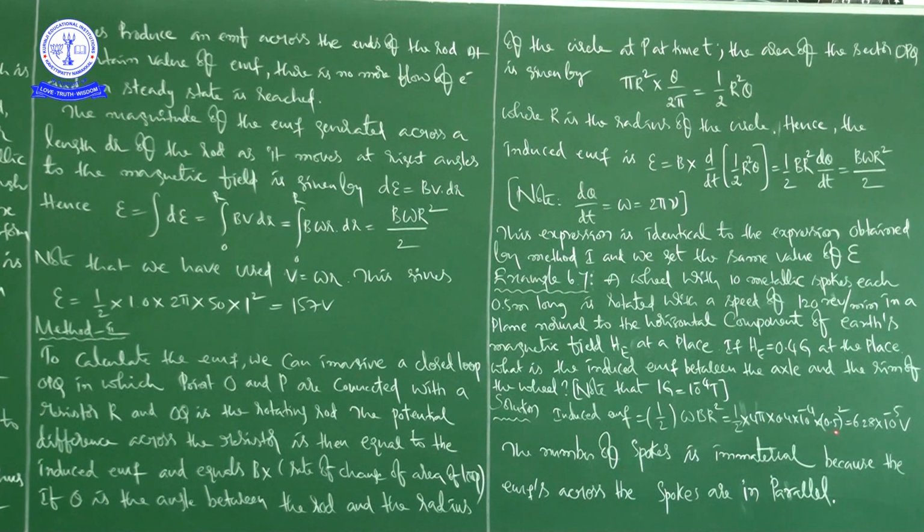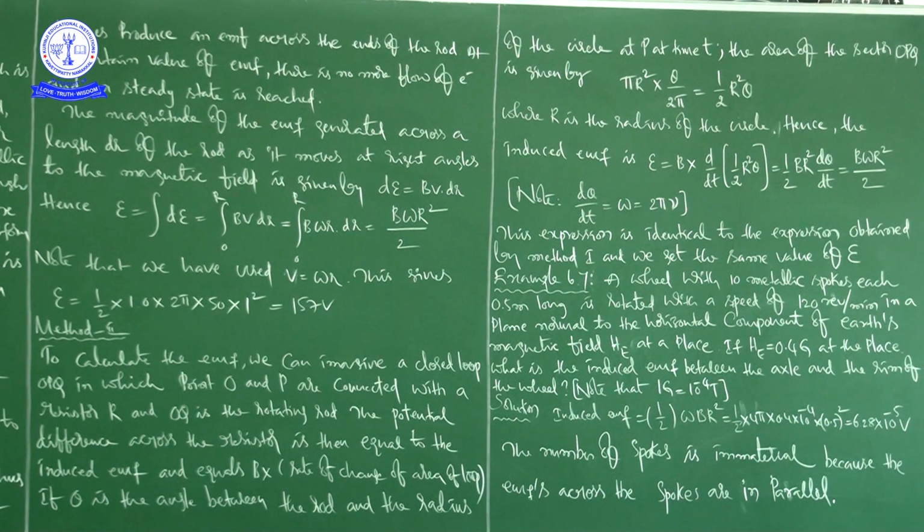r square. Before that r, there is also the magnetic field. The magnetic field is 0.4 Gauss, but we are taking it in Tesla because the remaining quantities are in SI units, so the magnetic field also we have to take in SI. So 0.4 into 10 to the power of minus 4, into R, which is the length of the metallic spoke, which is 0.5, and square is there.